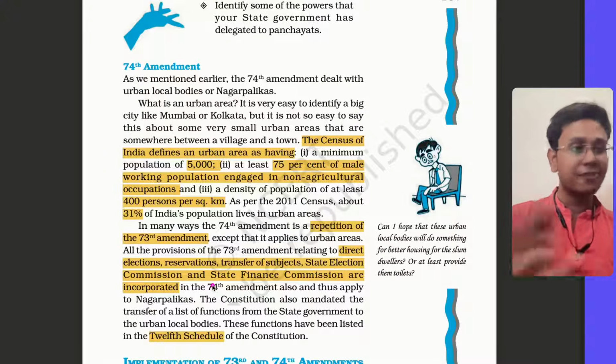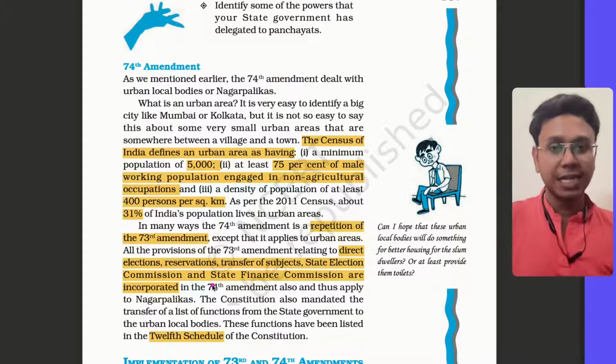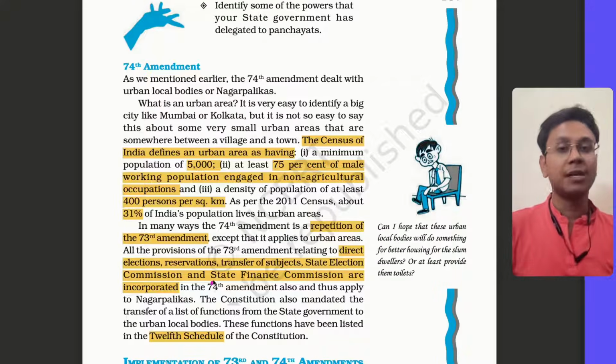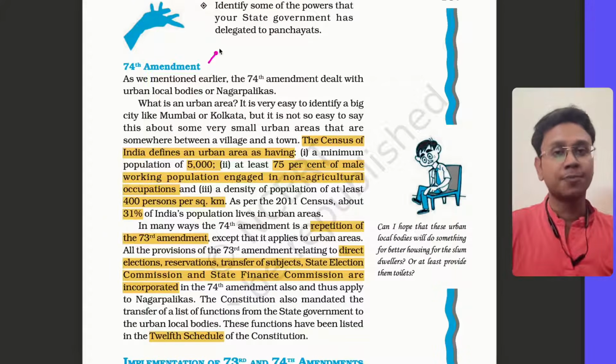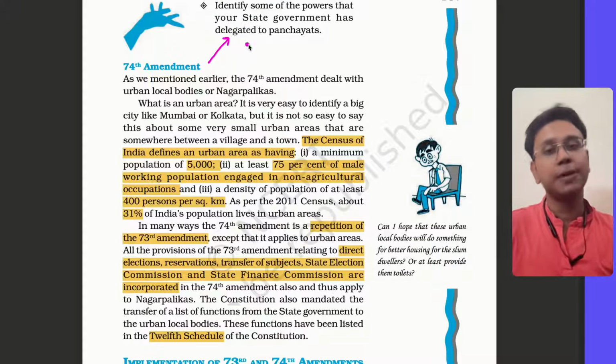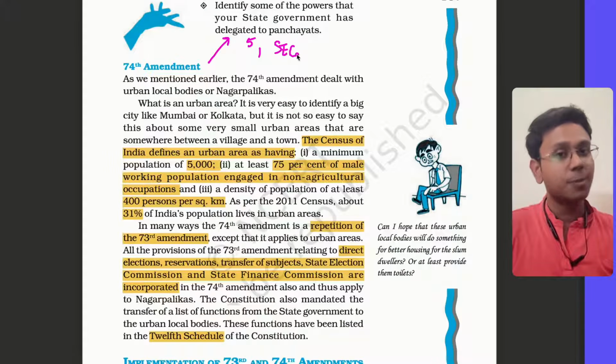Now there is this 73rd amendment. I hope it's clear to you. Now there is the 74th amendment. Most of the provisions of the 73rd amendment are applicable here also. For example, elections in 5 years. The concept of the State Election Commission is also applicable here. The concept of the State Finance Commission is applicable here. The concept of reservation is applicable here, right? So these all are applicable here also.